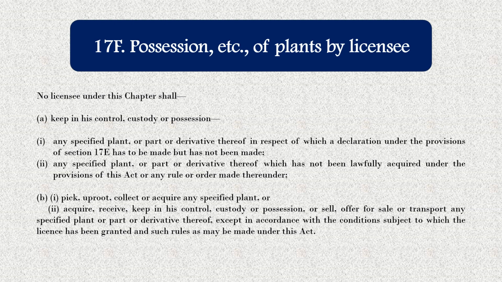So without the lawful acquisition, they cannot keep these specified plants or their parts.